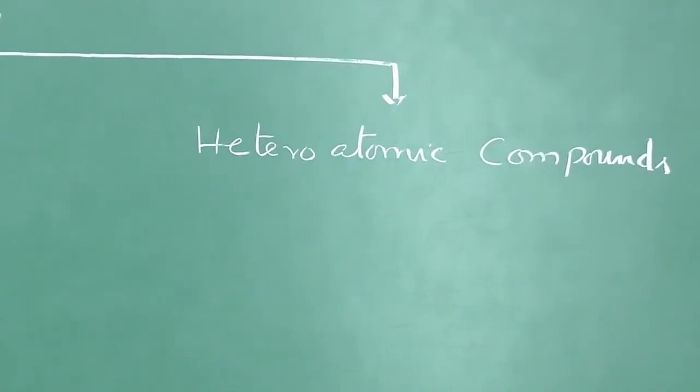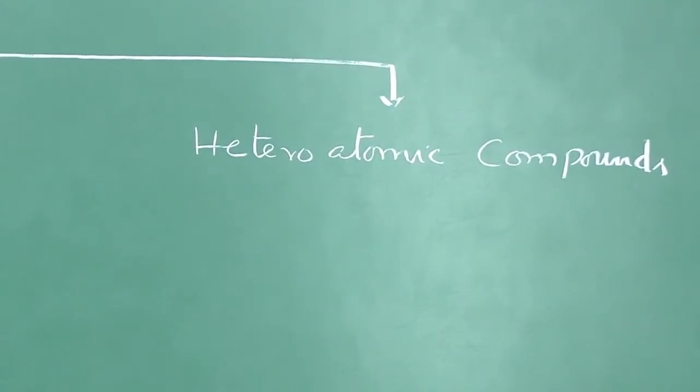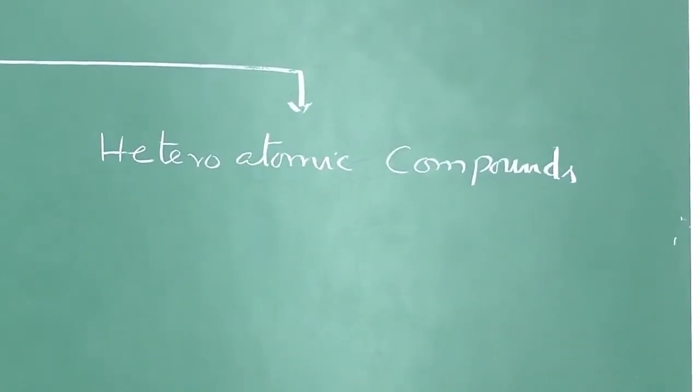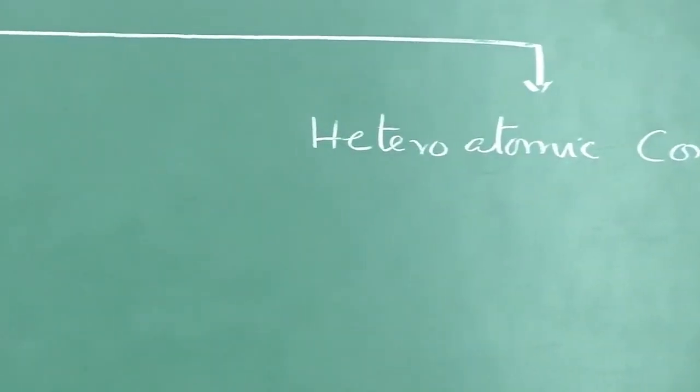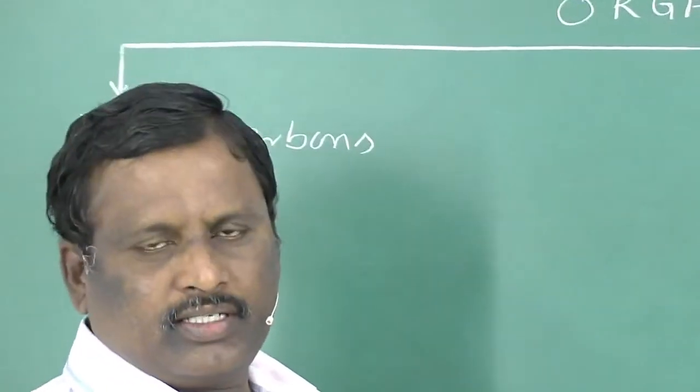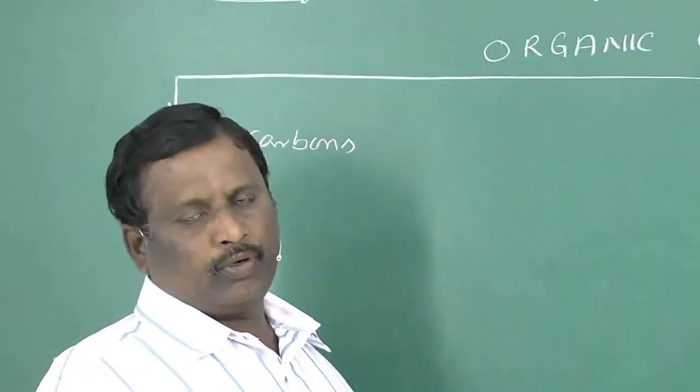Now this classification was based on the elements that were present in the given organic compound.